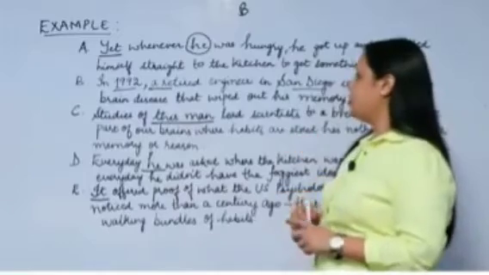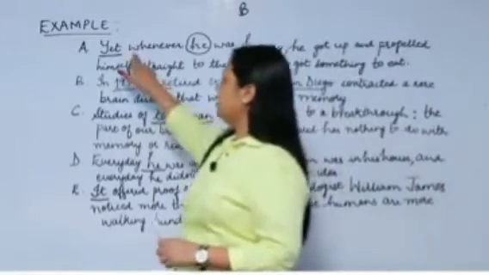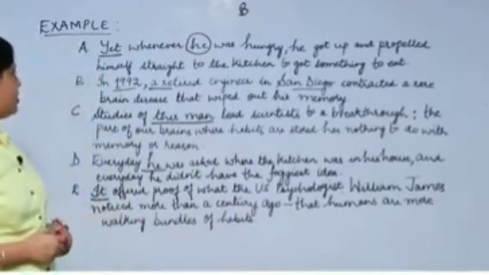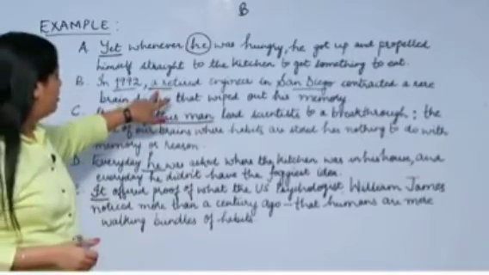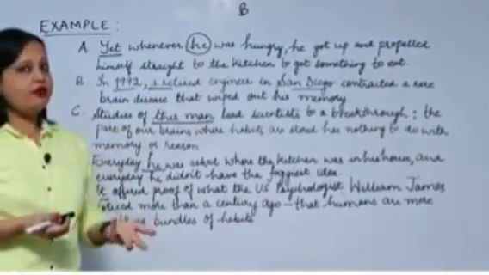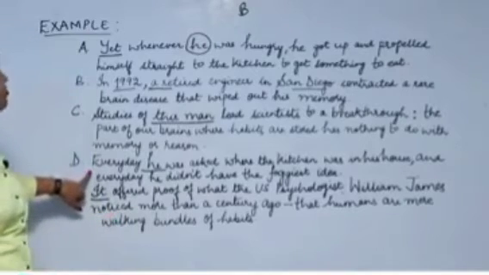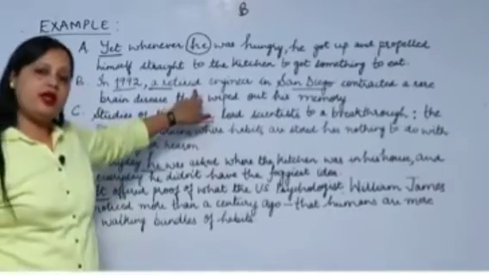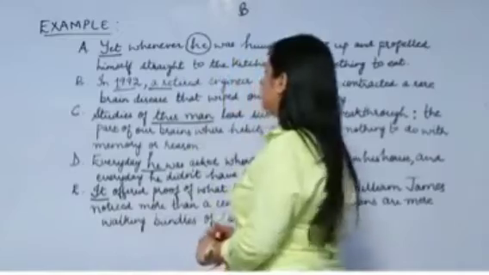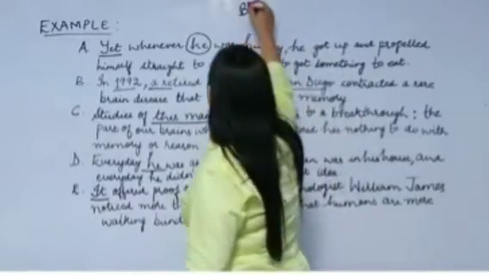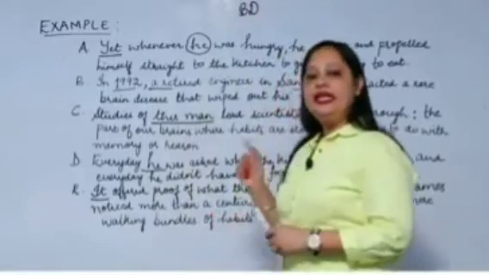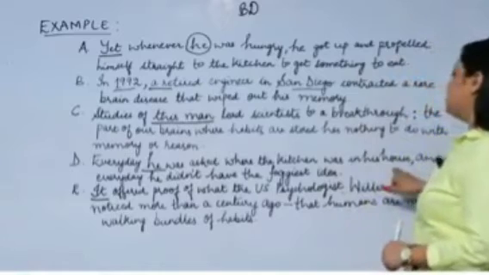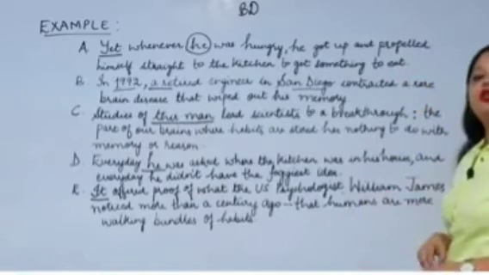Now we need to connect where we can connect. "Yet" will come where? After the opposite of something. We need to find what else we can connect, and you know that after "a" we use "the" or something for that person. So how about "Every day he was asked"? Who was asked? A retired engineer. So that sentence will come after B, so it will be D after B. "Every day he was asked where the kitchen was in his house, and every day he didn't have the foggiest idea."